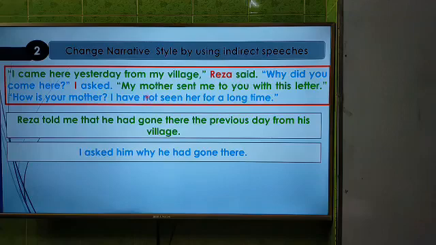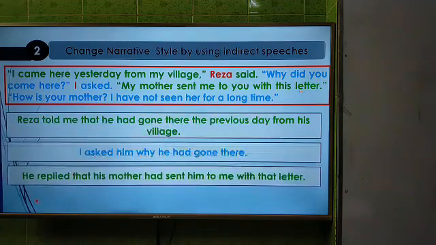Now go to the next sentence. My mother sent me to you with this letter. This has been said by Raja. So the answer will be, that means Raja replied this. He replied that. Here my mother will be his mother. This is in past indefinite. My mother sent me, and it will be past perfect. That's why had, and then the past participle of send, and me will be him. To, again you will be second person, so it will be me. With, this will be that letter.